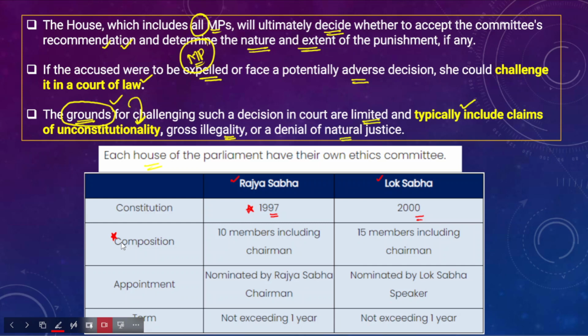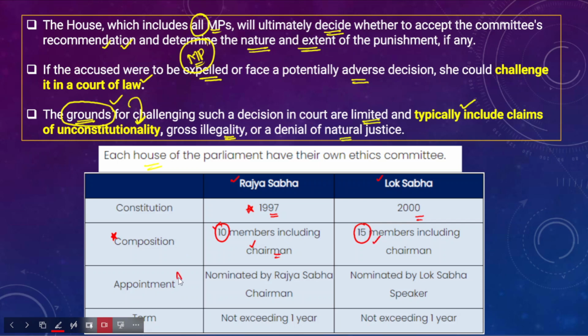So when we talk about the composition, it consists of 10 members, and that includes the chairman as well. The ethics committee of Rajya Sabha consists of 10 members, and that also includes the chairman of the ethics committee. And when it comes to the Lok Sabha, it consists of 15 members, and it also includes the chairman of the ethics committee.